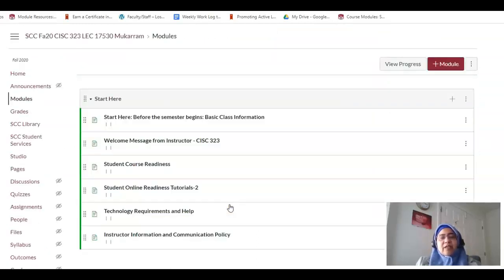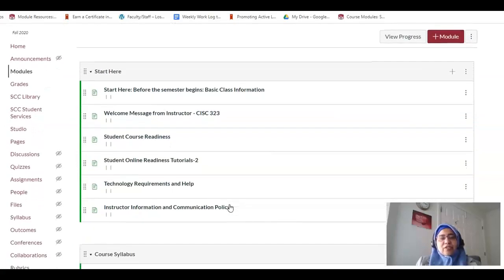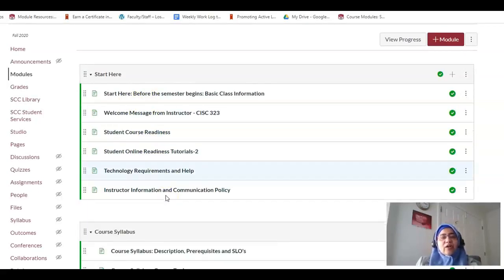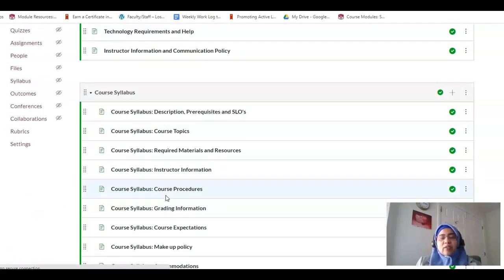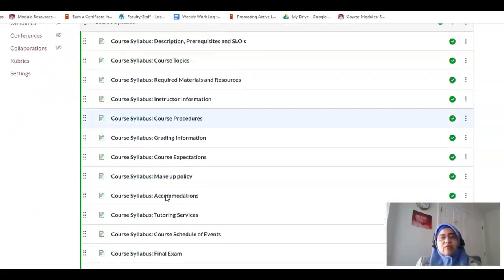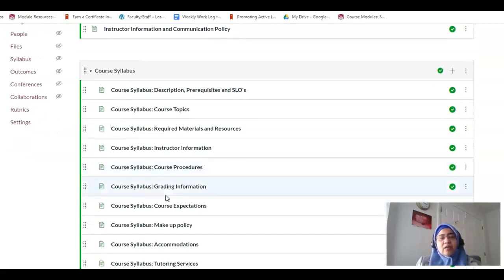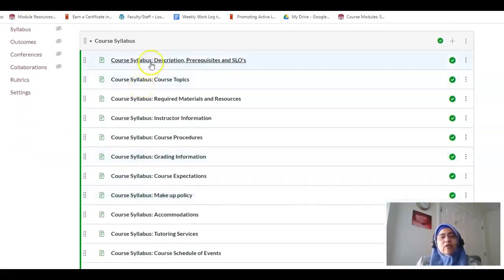So when you go to start here and you click here, then you will be taken to the very first module, and here's where you will find all the basic information with regard to technology, with regard to policies, and so on. I'm going to ask you to start there and go through each and every page ahead of time, so you are very familiar with the policies and procedures of this class, and also to take a lot of time to carefully go over the syllabus and all the units of the syllabus.